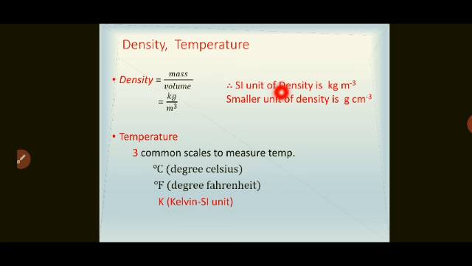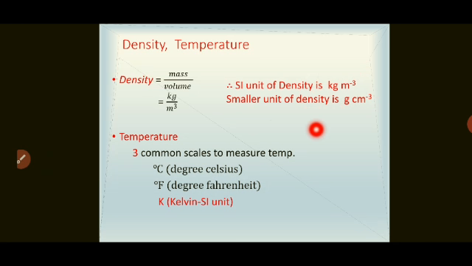But the smaller unit used for density is gram per centimeter cube. So instead of kilogram we use gram for mass, and for volume we use centimeter cube. So the other smaller unit of density is gram per centimeter cube, whereas the SI unit is kilogram per meter cube.